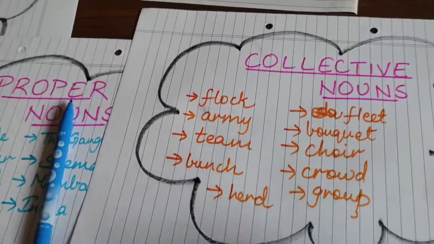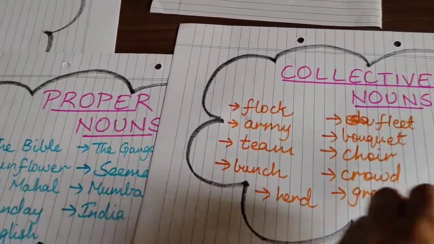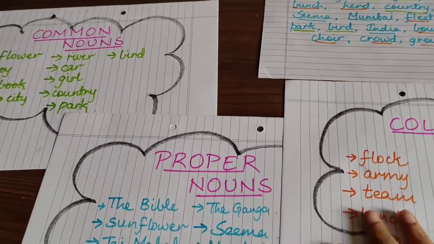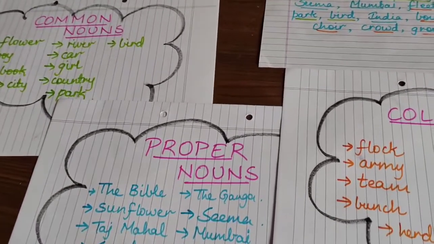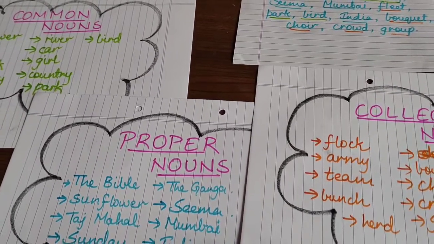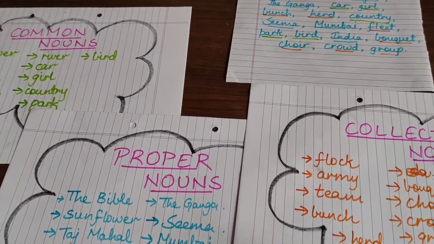Is that clear? So children, I hope you all have understood all these three kinds of nouns very clearly. I hope you must have understood it very clearly because I have explained it to you in a very elaborate manner today. Each word I have explained to you very nicely. So till my next video, in my next part video, children, switch on to it as I will be giving you one notebook exercise.